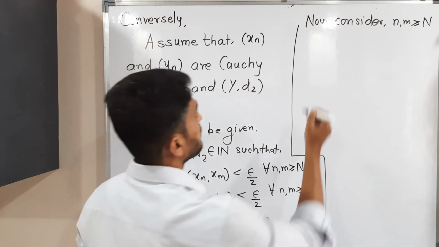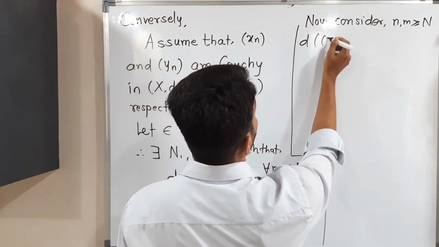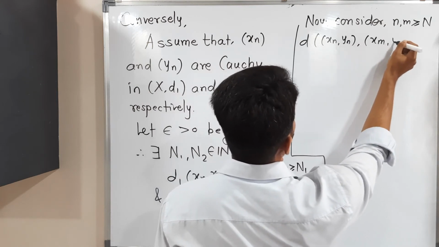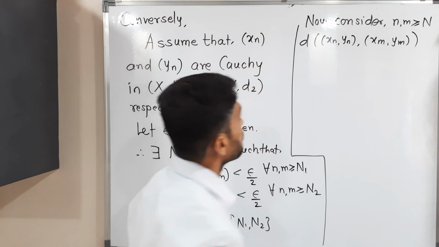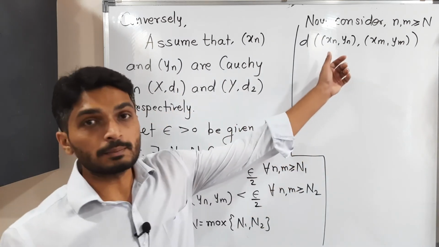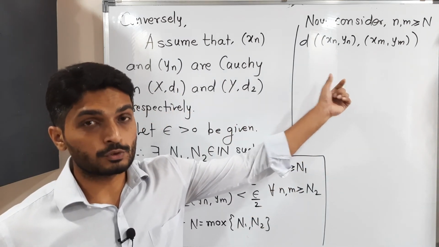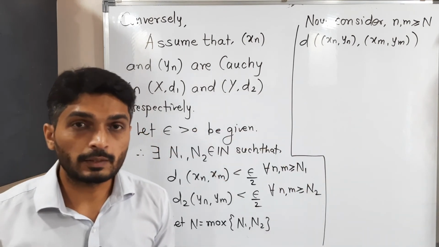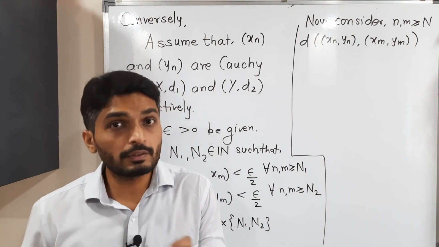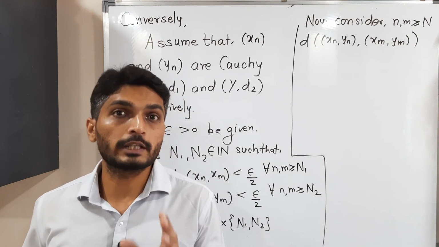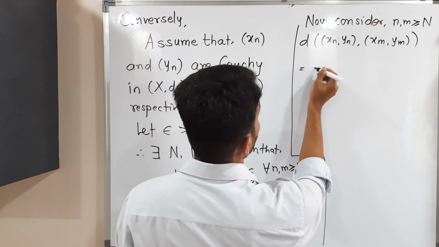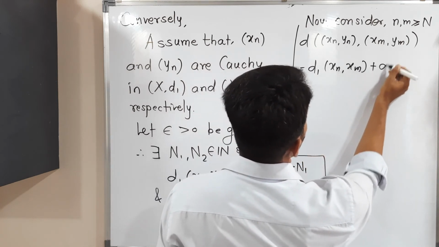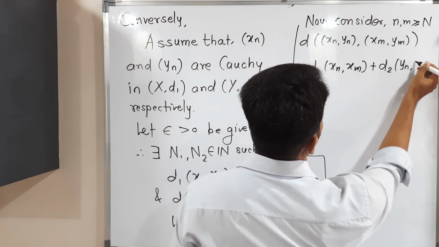So let us consider d of (xn, yn) comma (xm, ym). I have considered it in this way. This is a product metric. You remember the definition of product metric given in the example. It is equal to d1 plus d2. d1 will operate on elements of X, d2 will operate on elements of Y. So this is equal to d1 of xn xm plus d2 of yn ym.